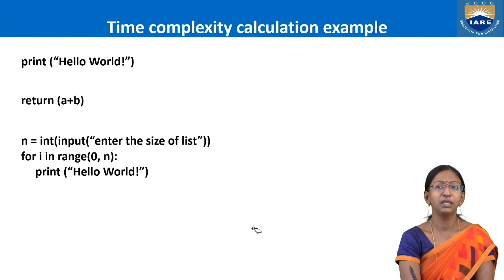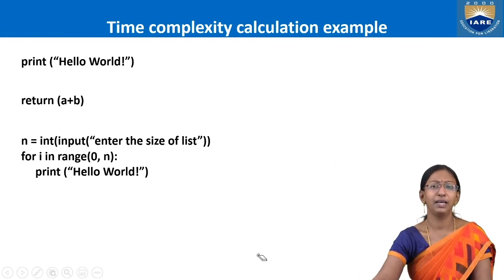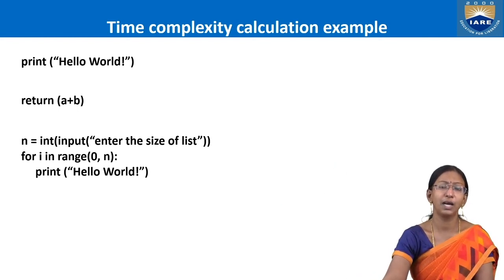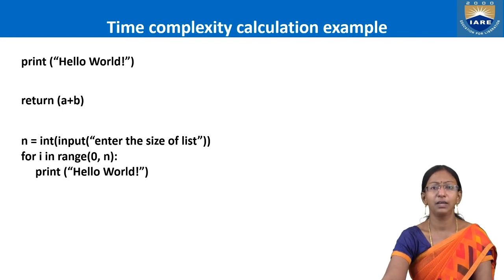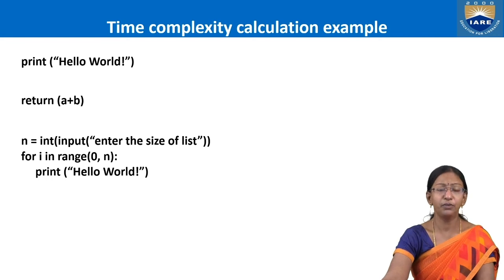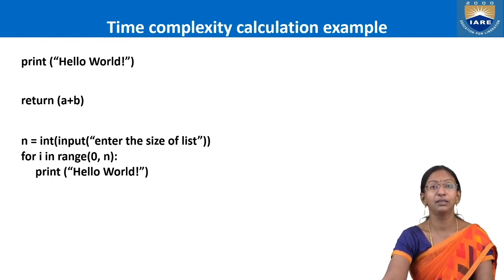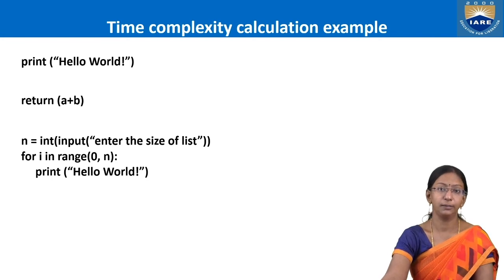You'll understand. For each and every line, analyze how much time it needs to execute itself. That will give you the answer. This is one of the important parameters which is helpful in evaluating or analyzing the complexity of any algorithm.